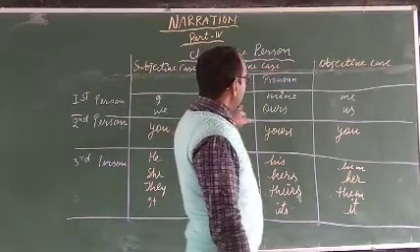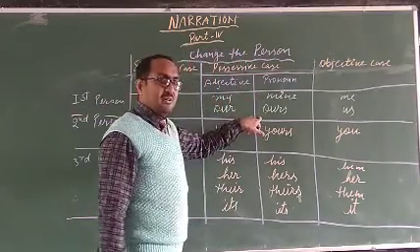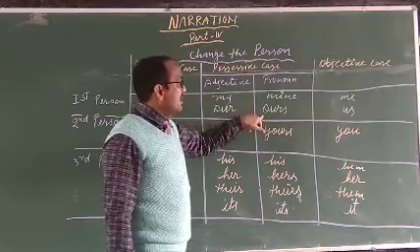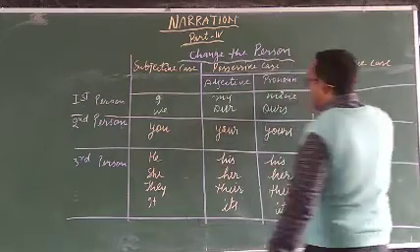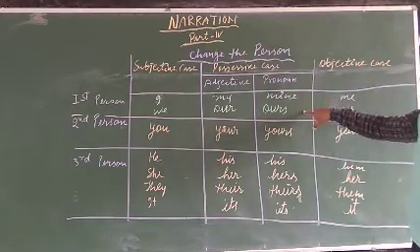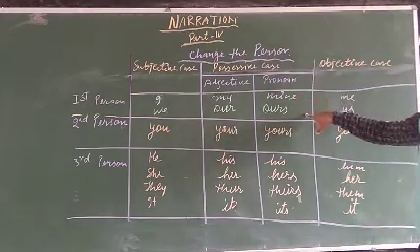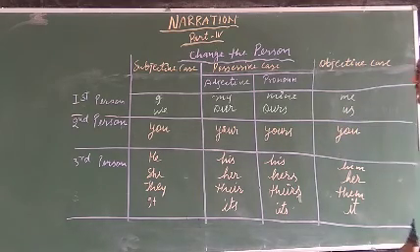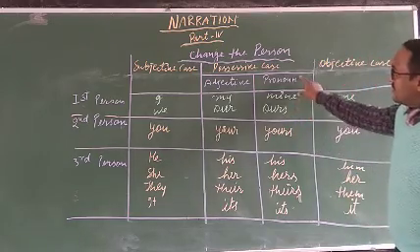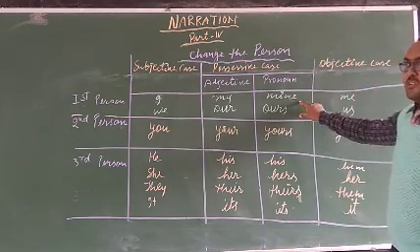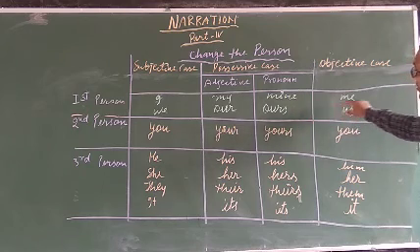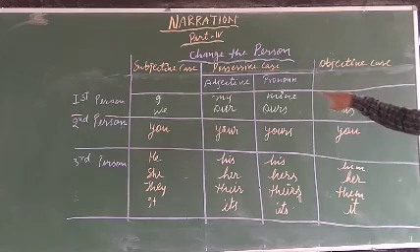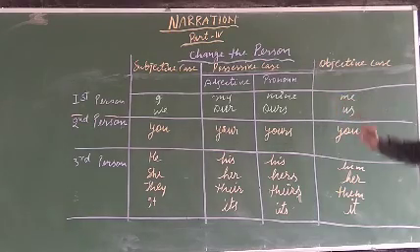Whenever you find in the sentence mine or ours, listen here, mine or ours, these are possessive pronouns because with these words no noun has come. This word always comes without a noun, in singular and plural form. That is why this word is called the possessive pronoun. That is also checked in indirect speech. Now look, objective case: me is the object of I and us is the object of we.